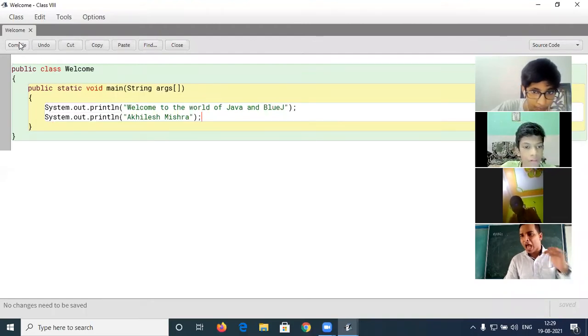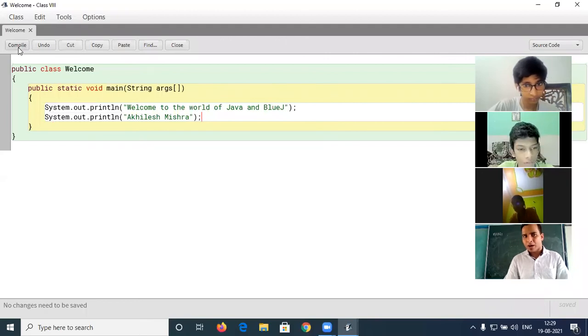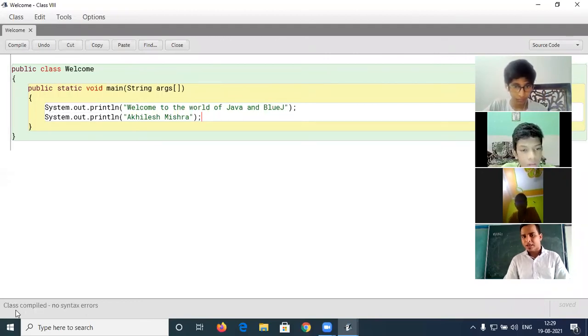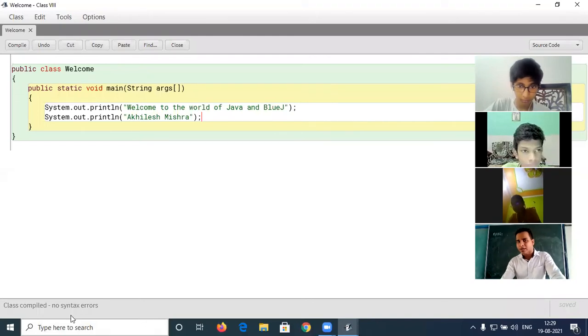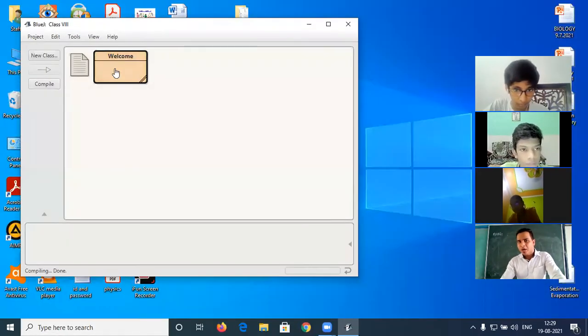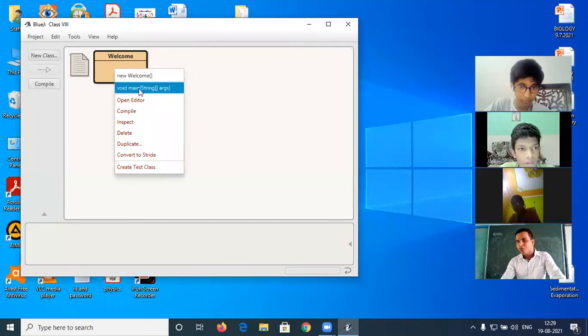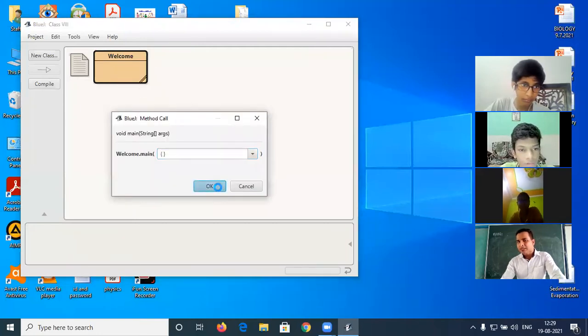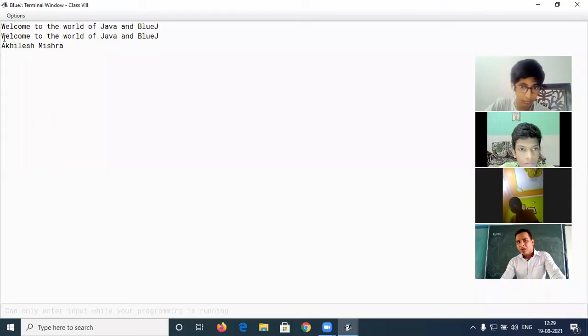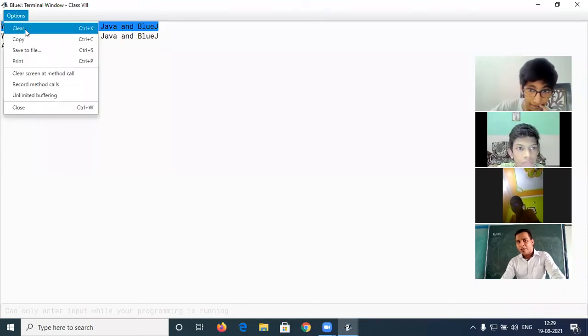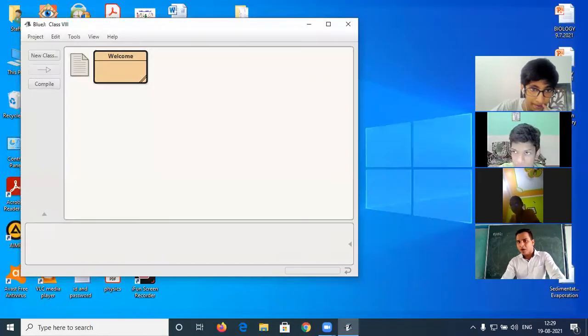Compilation is essential every time you edit the program. Just click on compile. Again, the message is displayed: class compiled, no syntax error. I am going to close this window. Again I will right click, click on void main string args and then OK. Just see the message, Welcome to the world of Java. This first line is the previous output because I forgot to clear it. Welcome to the world of Java and BlueJ and then my name. I'm going to clear it and run the program once again after some editing.